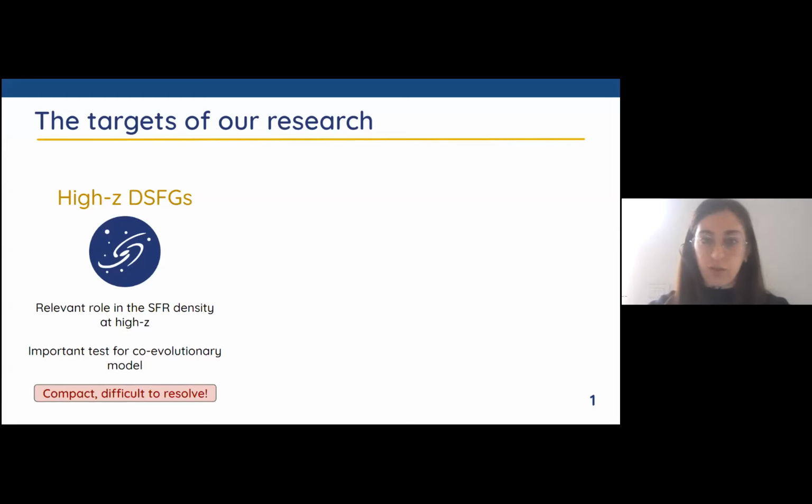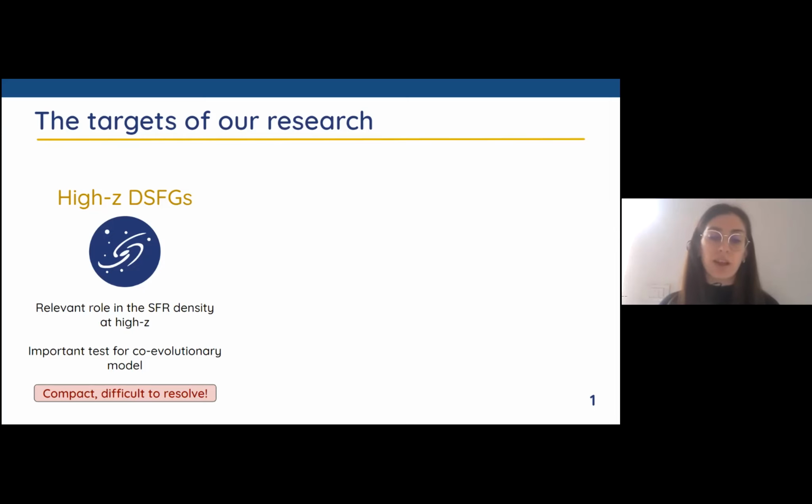What are the targets of our research in our group? Marika already talked about them yesterday, and they are the high redshift dusty star-forming galaxies, which are really promising objects to study because they have a relevant role, for example, in the cosmic star formation rate density. They contribute to the density almost 30% at redshift 2, for example. And they are also very important to test some particular coevolutionary models where the black hole accretion follows the star formation rate of a galaxy.